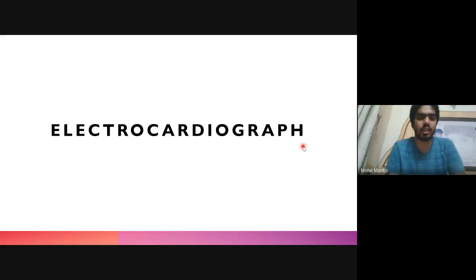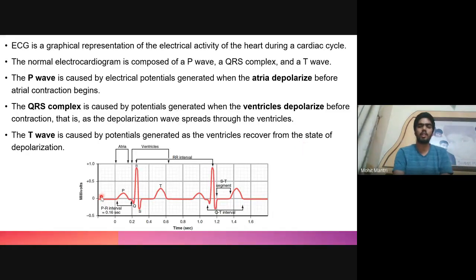Now comes the electrocardiograph. It is a graphical representation of the electric activity of the heart during the cardiac cycle, and it consists of waves, which are the P wave, QRS complex, and T wave. The P wave is caused when the atrial depolarization occurs and atrial contraction is about to begin.